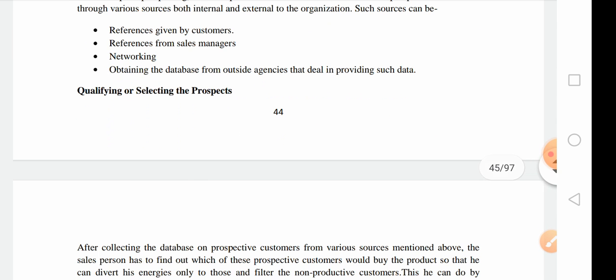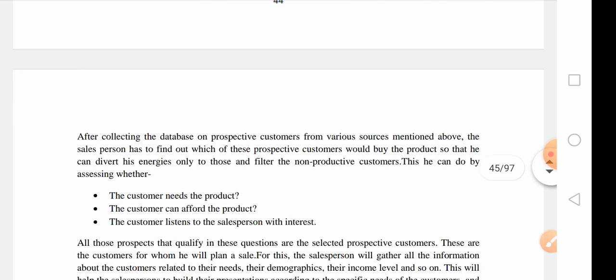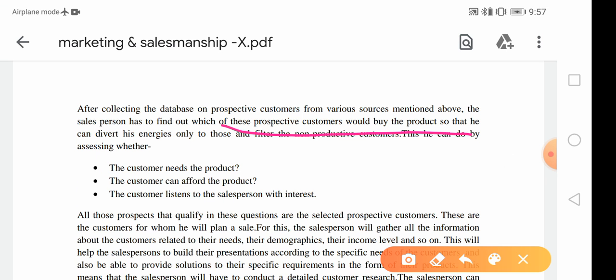Then qualifying or selecting the prospect. How to qualify or select the prospect? After collecting the database on the prospective customers from various sources mentioned above, the salesperson has to find out which prospective customers are of value to buy the product, so that his energies are diverted only to those, and filter out the non-productive customers.